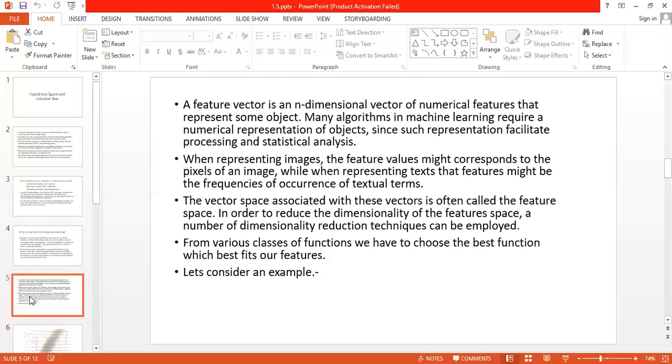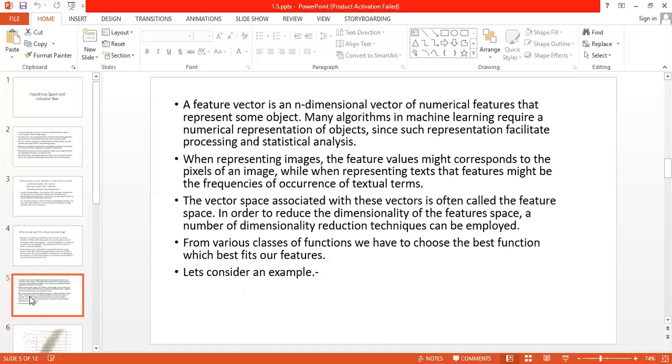If you are considering any image, you can consider the number of pixels. For text documents, you can consider the number of occurrences of any particular word. So these things you can call features.